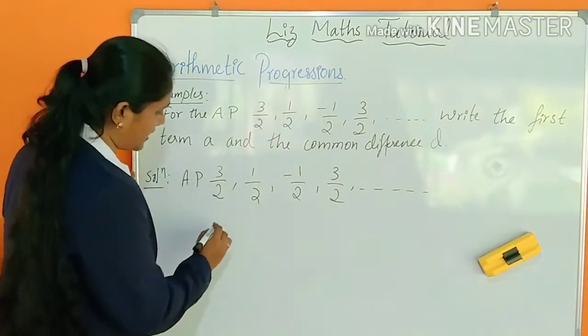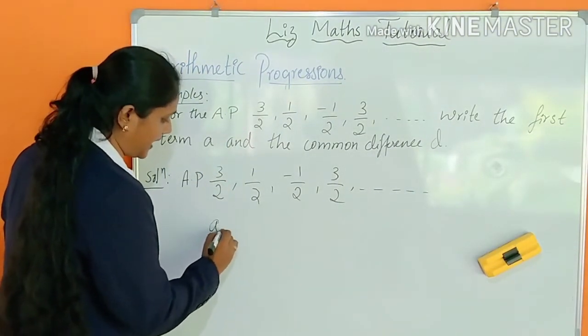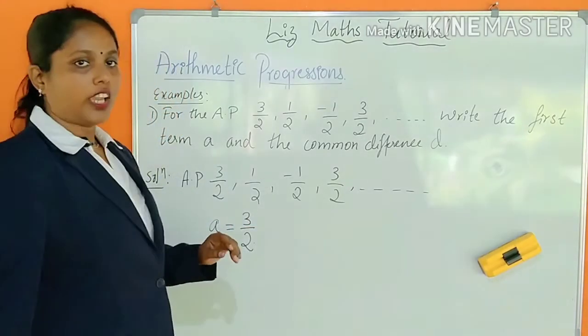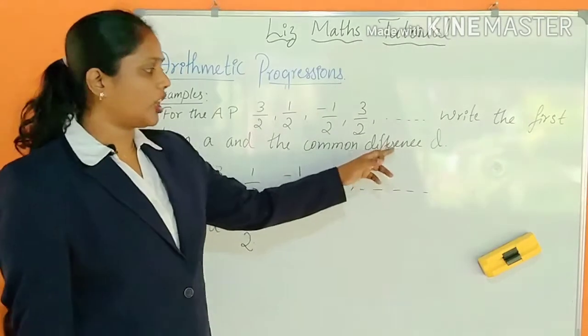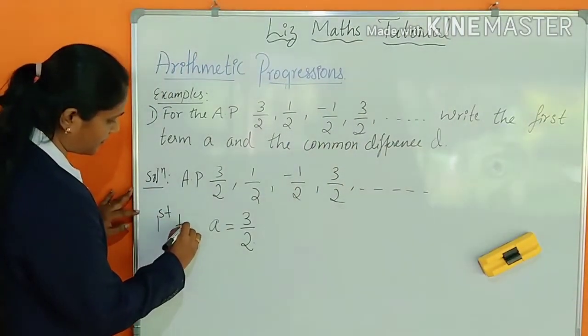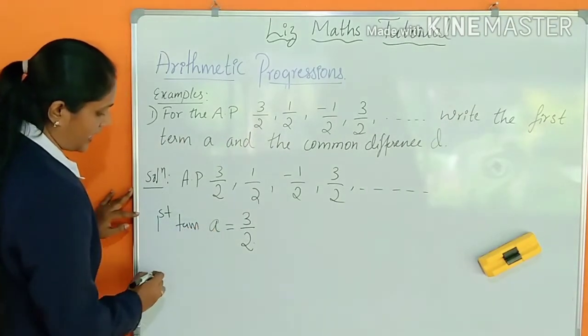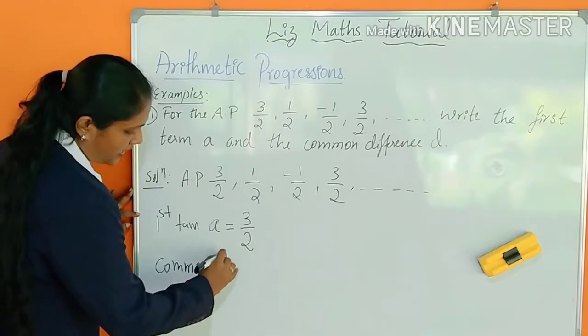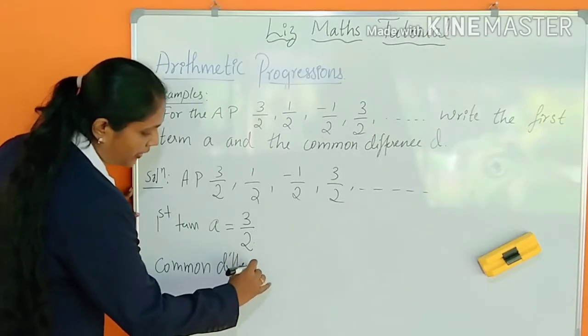So write the first term. The first term is nothing but A. A is equal to 3 by 2. And you have to find out the common difference. First term, that is A, and the common difference, that is D, you have to find out.